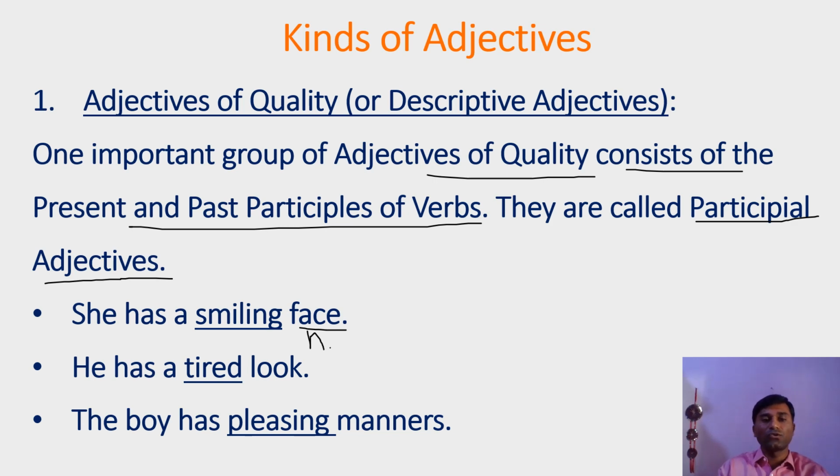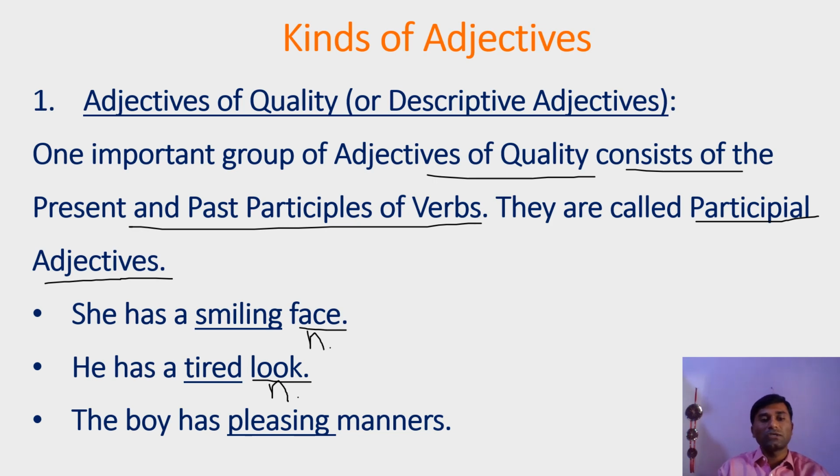In the next sentence, he has a tired look. Here, look is a noun and tired is actually a past participle. But here, this past participle doesn't function as a verb, but as an adjective because it defines the noun look. So tired is an adjective.